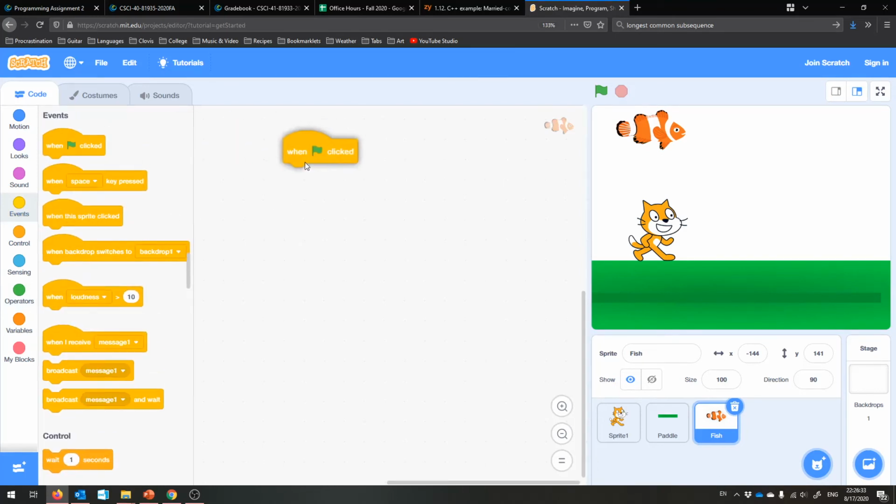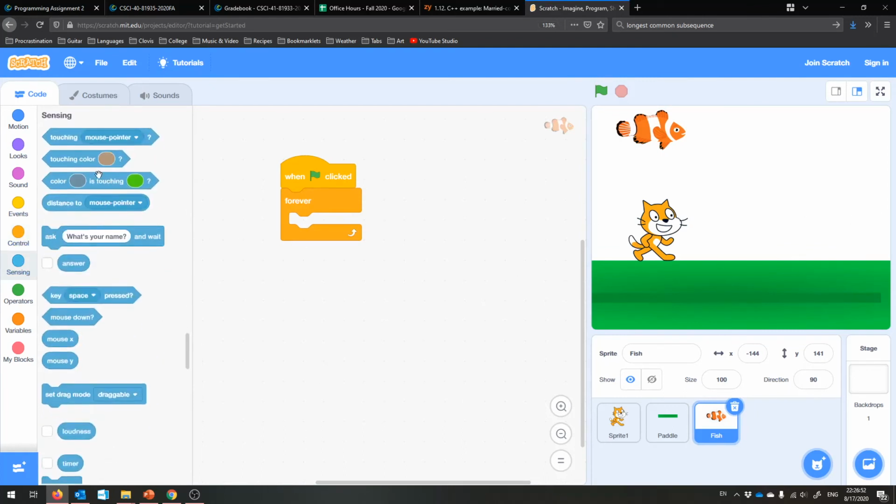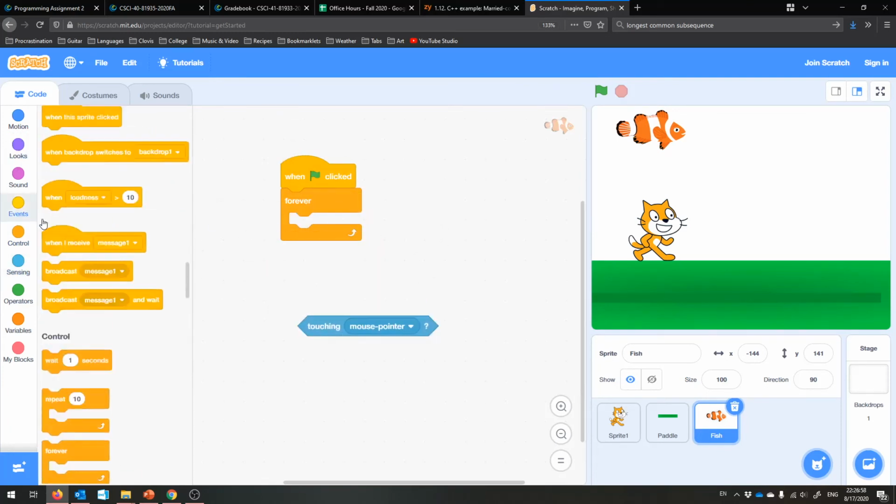So maybe we can start the program with the flag. So when we click that flag, the fish, because I'm on the fish's program right now, will keep checking if the scratch cat has touched him. So that's sensing again. So am I touching?